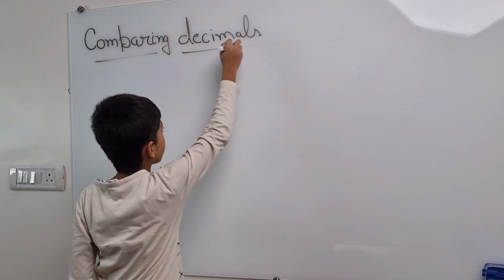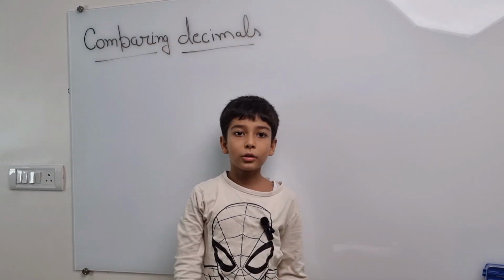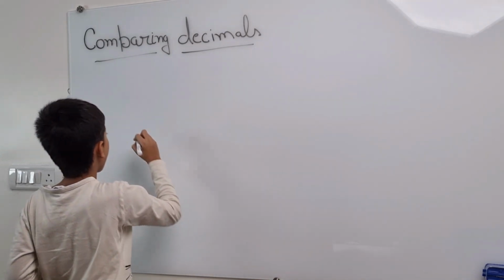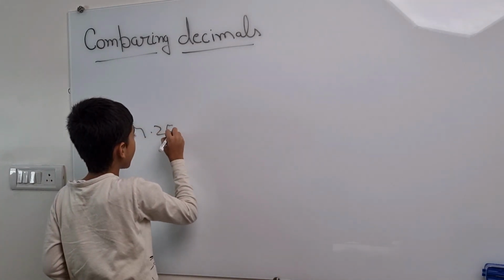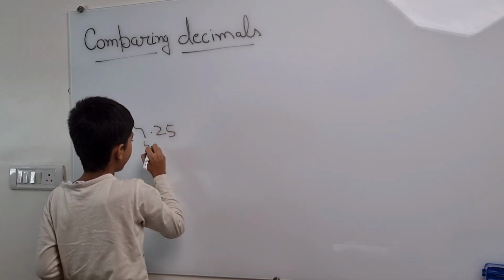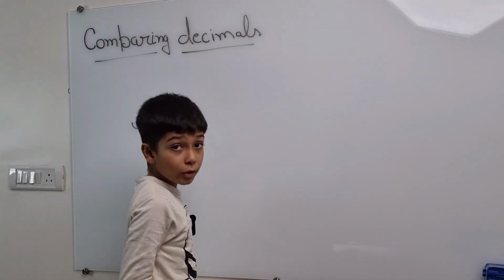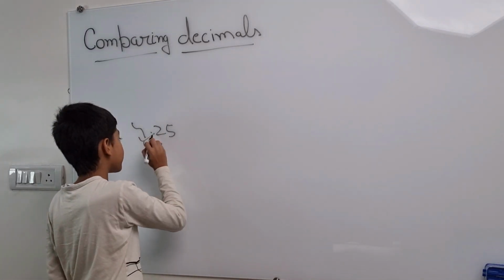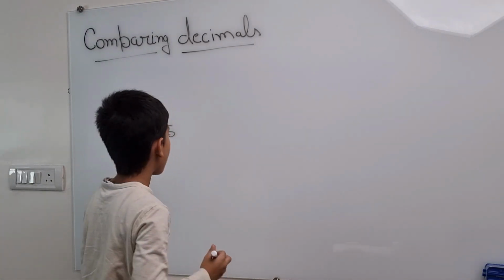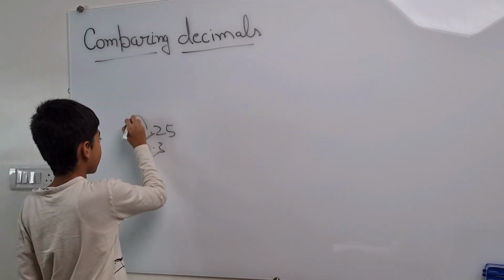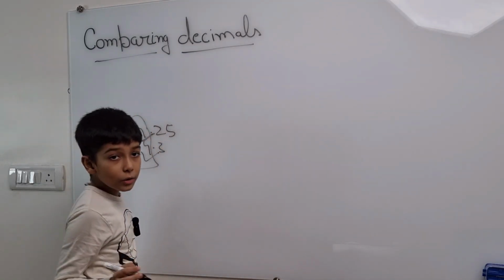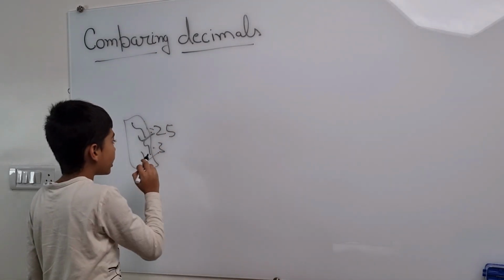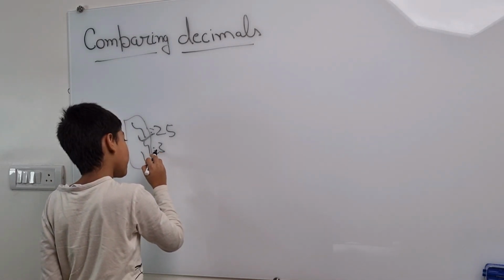Comparing decimals. So let me take an example: 4.25 and 4.3. How to compare? Very simple. First, let's compare the whole number. It's equal. Now I will compare the decimal part.